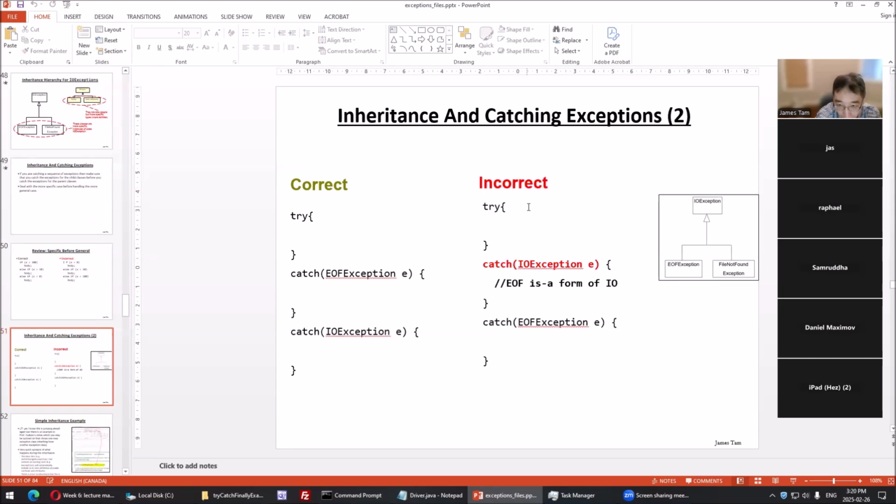The incorrect approach is if we put the IO exception first, because an end of file exception is a more specific form of an IO exception. We can substitute this for this. We have a call, say the call where we've opened the file and we're reading line by line, and it hits end of file.